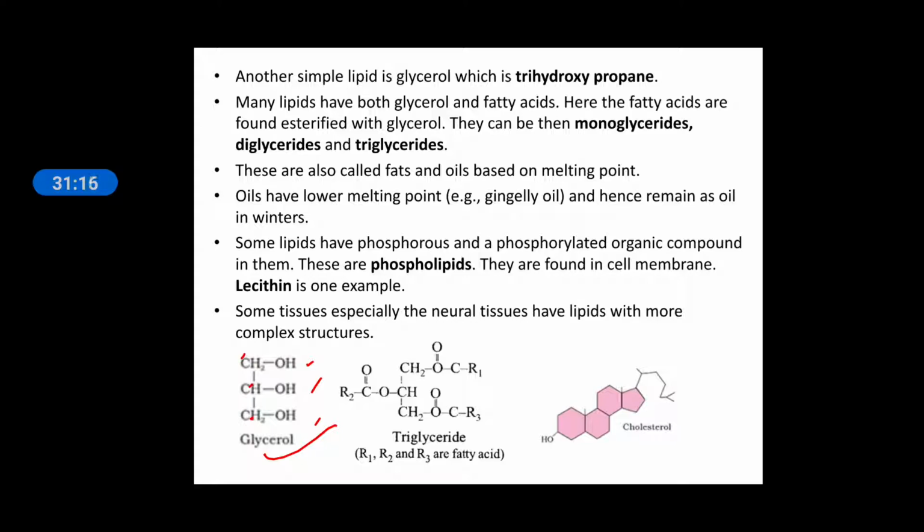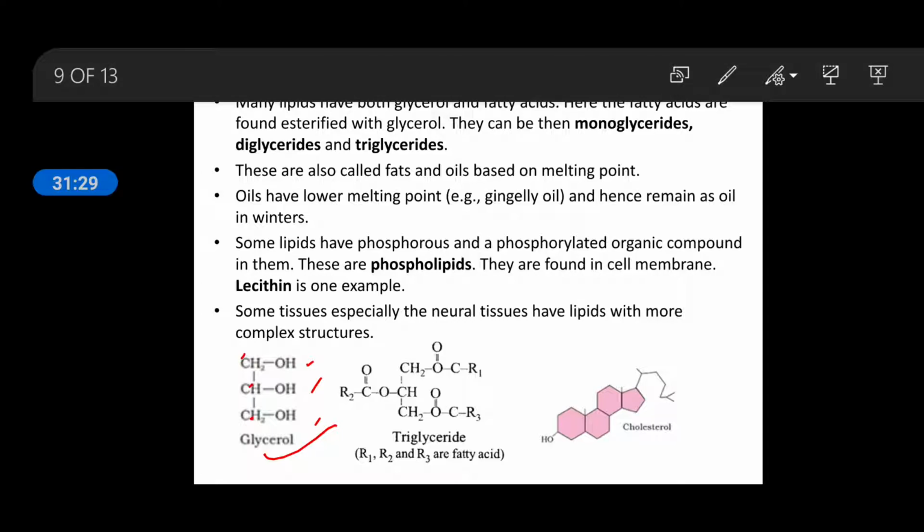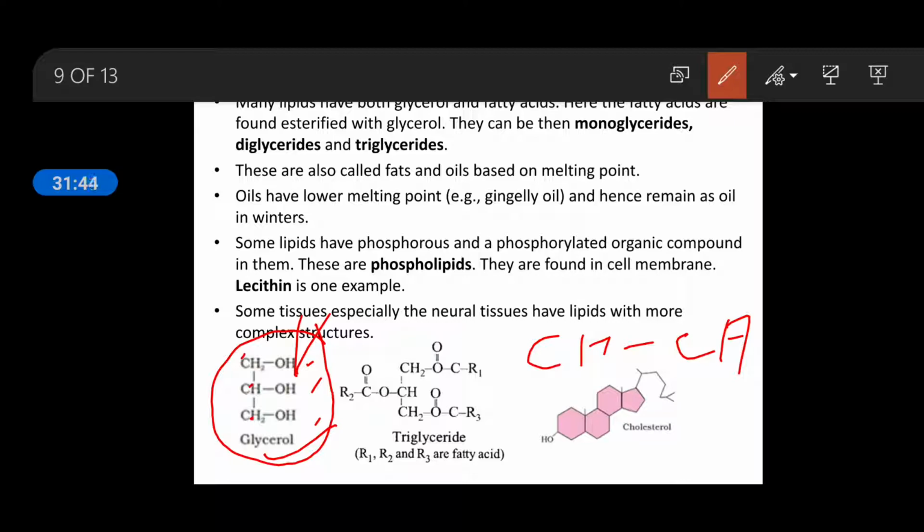Many lipids have both glycerol and fatty acids. Here the fatty acids are found esterified with the glycerol. Then they can be monoglycerides, diglycerides, or triglycerides. This is one glycerol. If we remove this hydrogen, and you know the fatty acid is a continuous hydrocarbon chain, so in place of this hydrogen we can add one fatty acid chain.